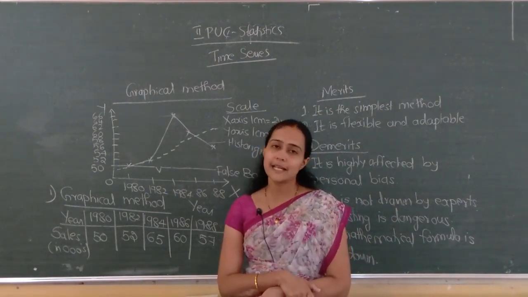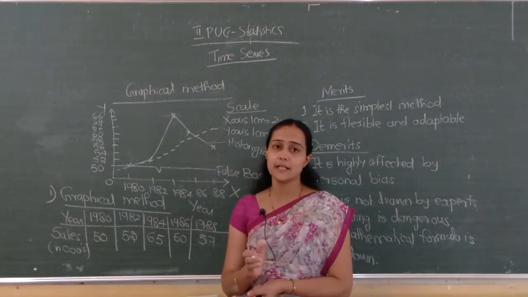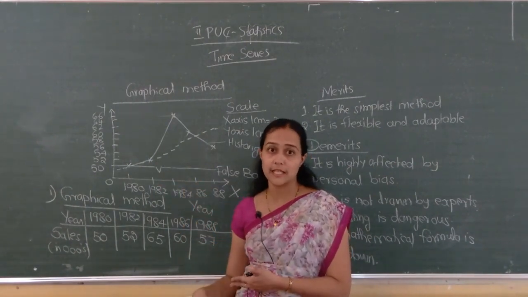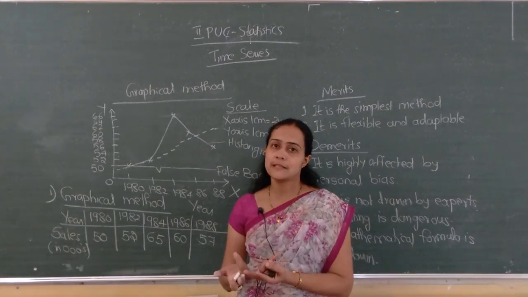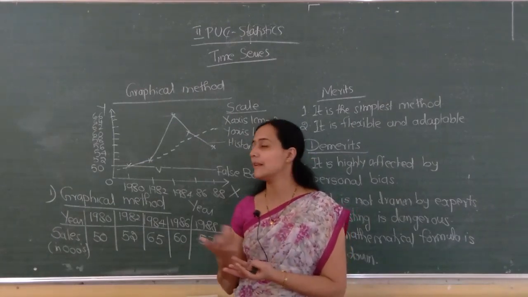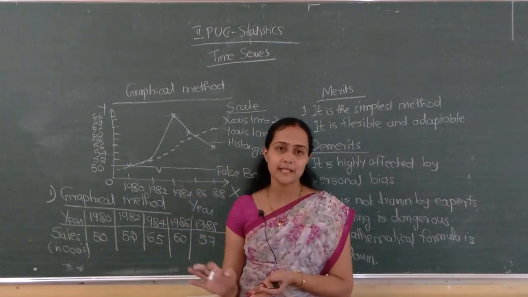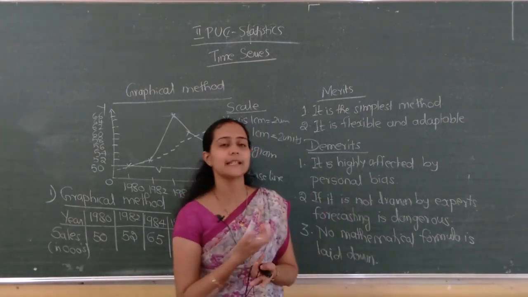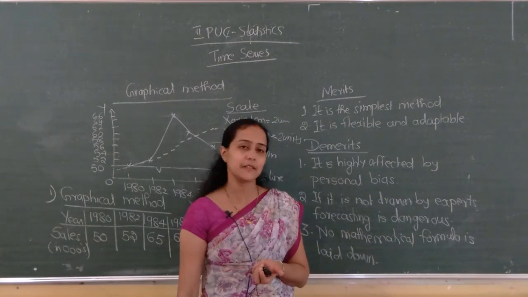When there is an odd number of observations, we can't apply this, because if there are 4 above and 4 below, where do we put the remaining one? So if 9 observations are there, it is not possible. So it is not a scientific method. That itself is the demerit of this graphical method.